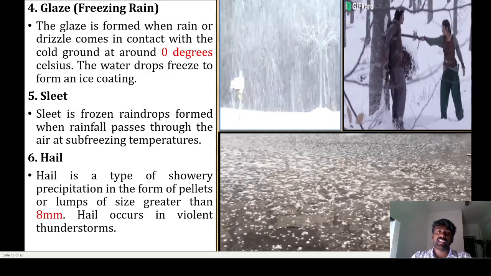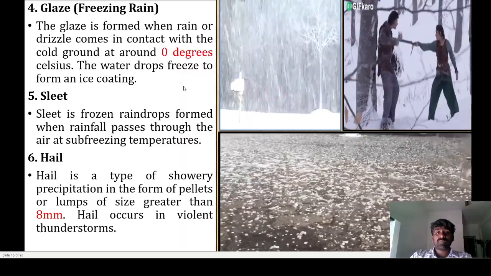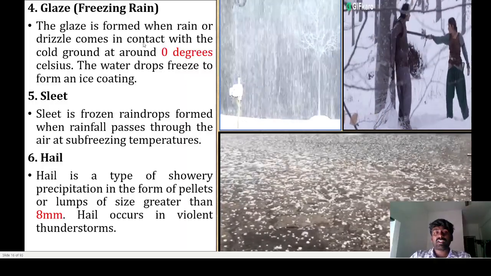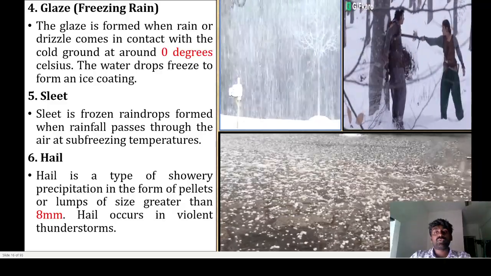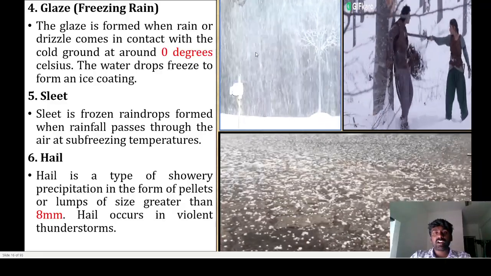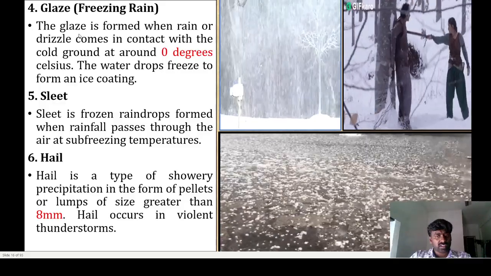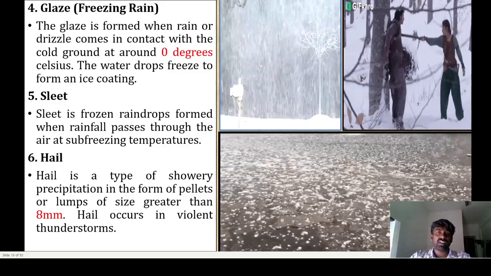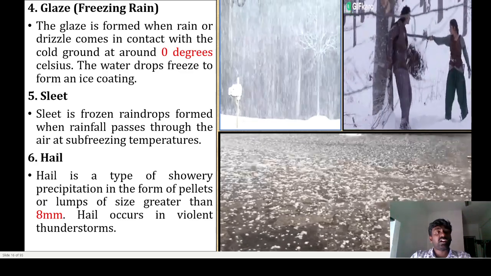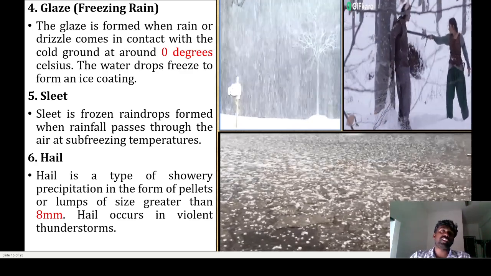See the next one, glaze. Glaze is nothing but freezing rain. Glaze is formed when rain or drizzle comes into contact with the cold ground at around 0 degrees Celsius. The normal temperature of the earth's surface is 0 degrees Celsius. The rain is a normal rain, but when it comes from the atmosphere and reaches the earth level, it is converted into glaze. That means freezing. The freezing action also takes place at 0 degrees Celsius.